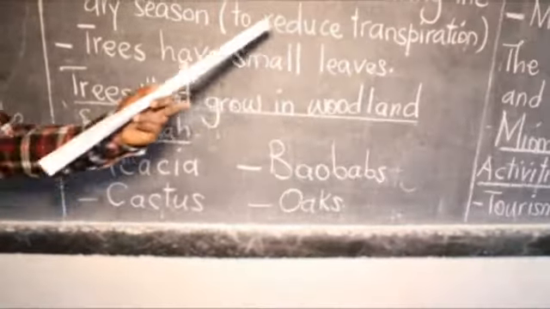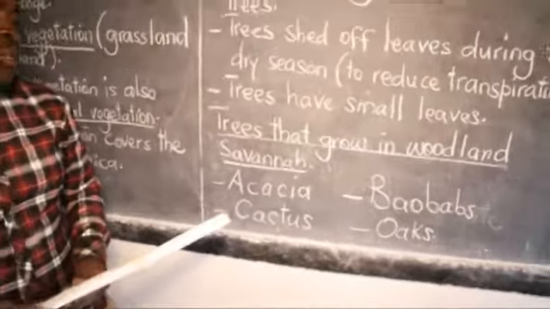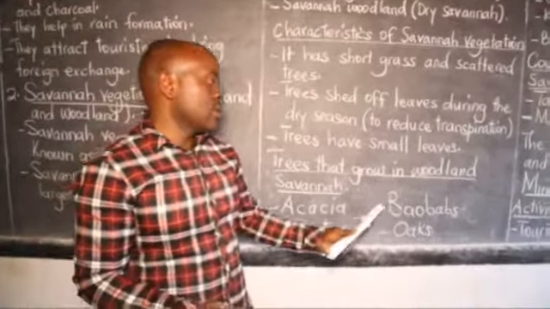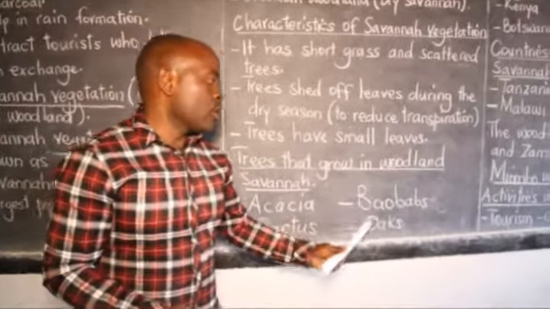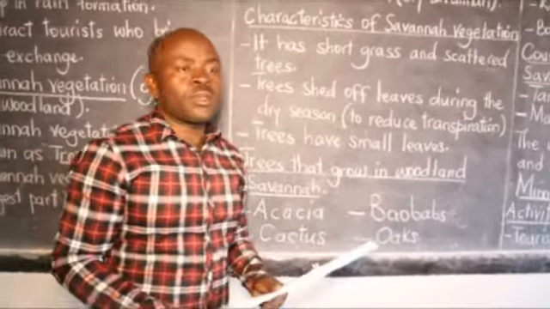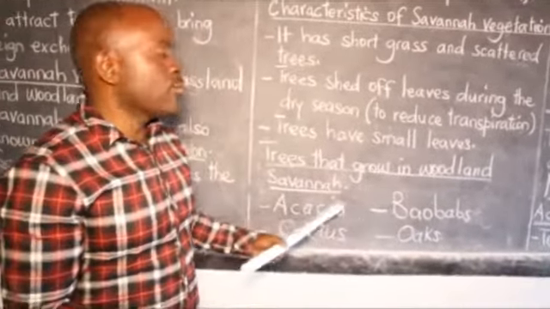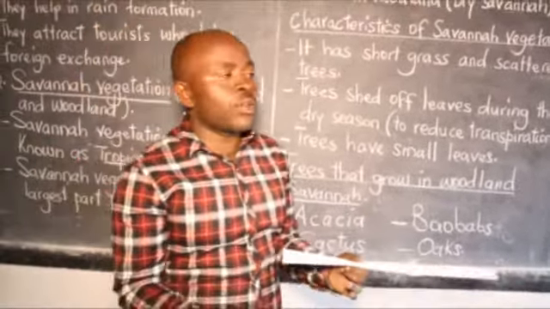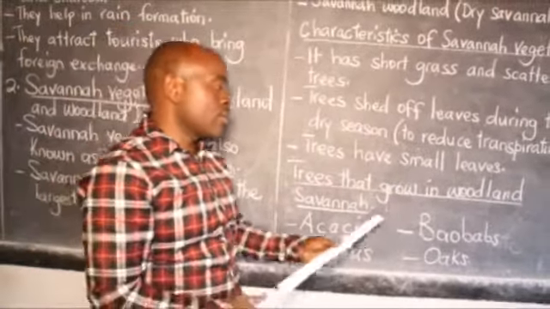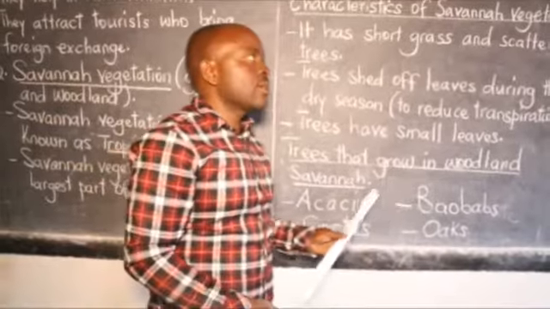The reason is also to reduce the rate of transpiration. We have other tree species like the cactus, the baobabs, we have the oaks. All these are common in areas with woodland savanna. Here they may not be common because the common one here is the savanna grassland. But when you go to areas where there is the woodland savanna, you will specifically look at them and identify them.